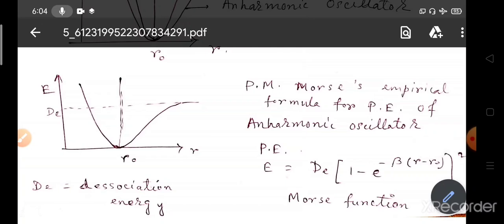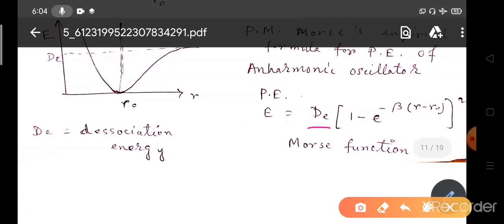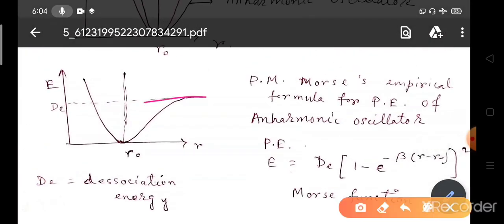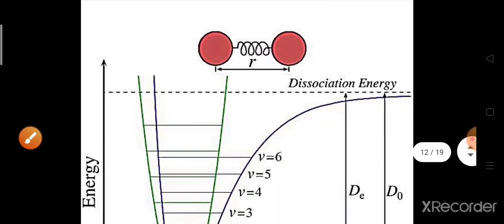What is the potential energy for this anharmonic oscillator? P. M. Morse calculated an empirical, that is experimental, formula which fits the experimental curve. He gave the potential energy for the anharmonic oscillator as E equals D_e times (1 minus exp of minus beta (r minus r naught)) whole square. This is also known as the Morse function, where D_e is the dissociation energy. Dissociation energy is the energy at which the internuclear distance is such that the atoms can be separated out.